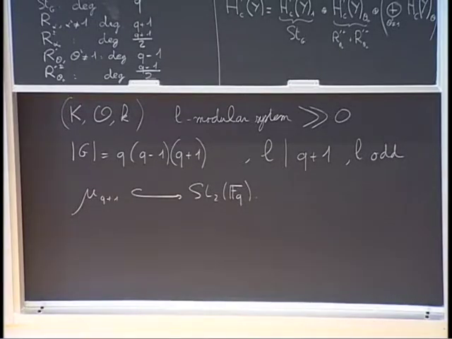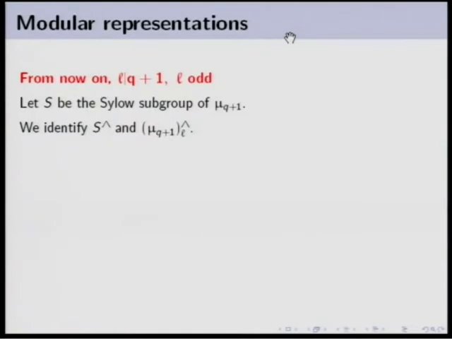Well, and I will identify the linear character of the Sylow subgroup with the linear character of mu Q plus 1, which are of L power order. That's not a big deal. So what about the decomposition into blocks of SL2 of FQ? So we have here the list of irreducible characters. It's possible to compute the character table of SL2 of FQ with all the information I have given, almost. Almost. And from this, you can deduce easily what is